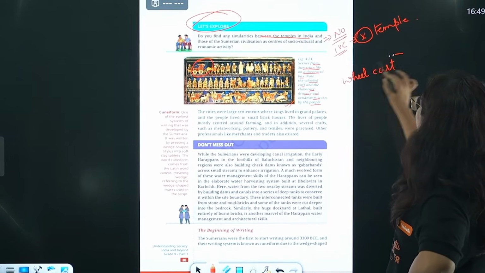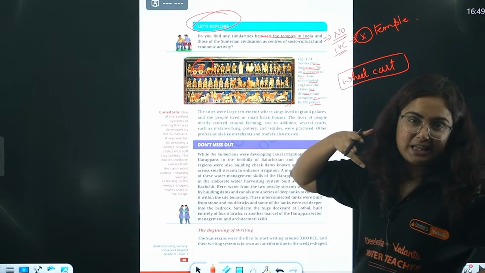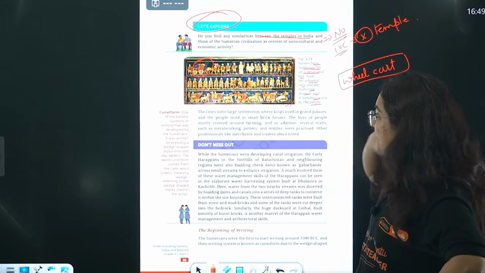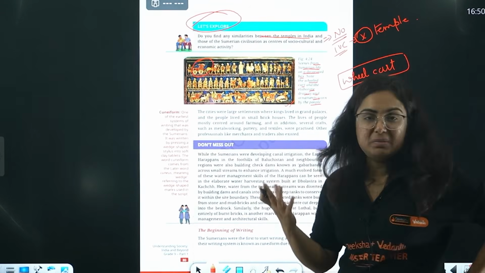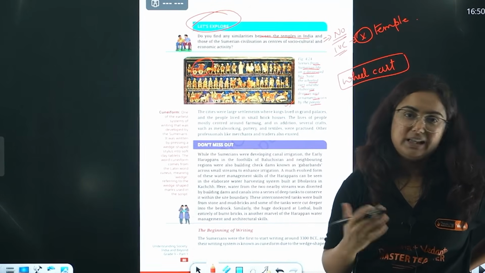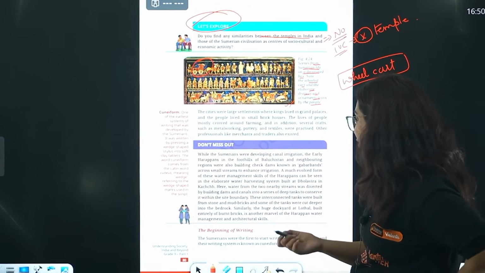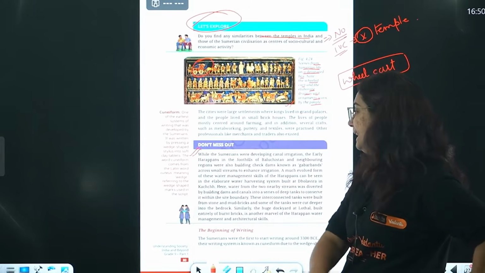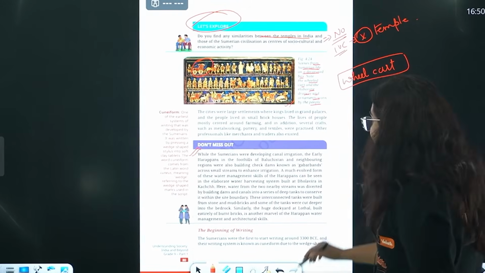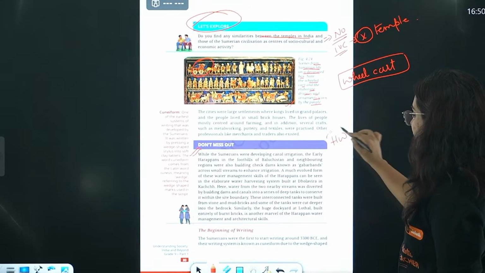Obviously, yaar beta, the wheel was actually developed in the Neolithic age only, when people used to transport from one place to another. Okay, cities were large settlements, we found pottery, we found beautiful jewelry and many more things like we did in the Indus Valley civilization. Please don't miss reading this because this is important. And I am giving you this as a homework task.